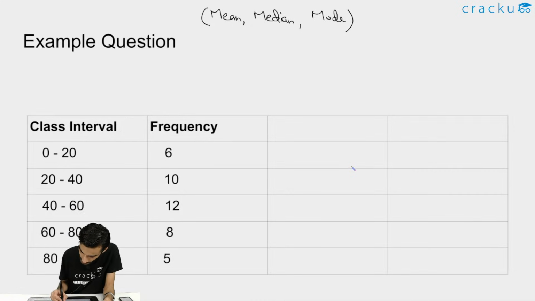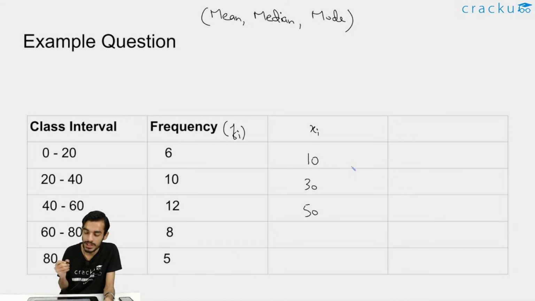Starting with finding the value of xi here. This is fi. So xi, like I told you, is lower limit plus upper limit divided by 2. So 0 plus 20 divided by 2, that is 20 by 2, that is 10. 20 plus 40 is 60, 60 divided by 2 is 30. 40 plus 60 is 100, 100 divided by 2 is 50. 60 plus 80 is 140, 140 divided by 2 is 70. And 80 plus 100 is 180, 180 divided by 2 is 90.